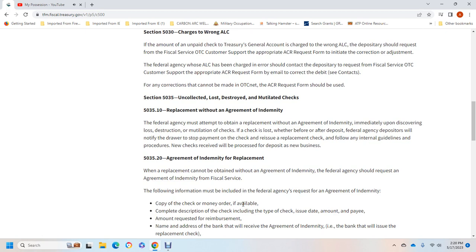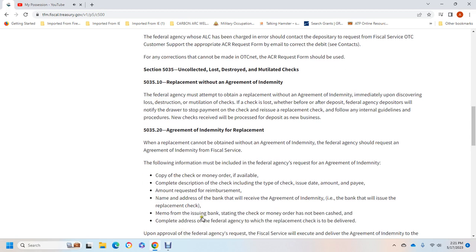503520, agreement of identity with a replacement. Replacement can be obtained with an agreement of identity. The federal agency shall request the agreement of identity. The official should include the following information in the request: a copy of the check, or if available, a description of the check, including the type of check, issue date, and amount, the amount requested for reimbursement, and the name and address of the bank receiving the agreement of identity, which will issue the replacement check.